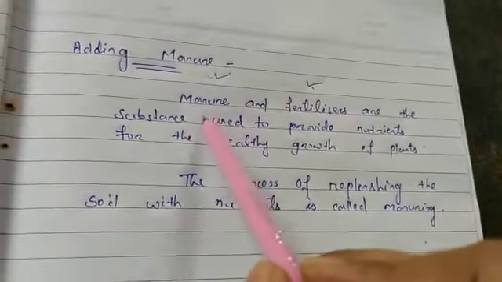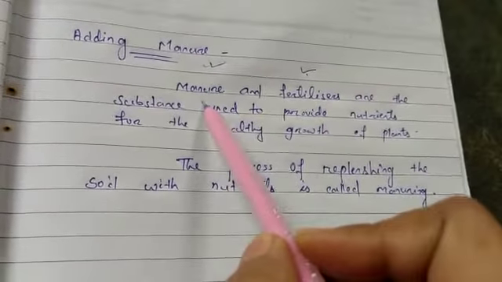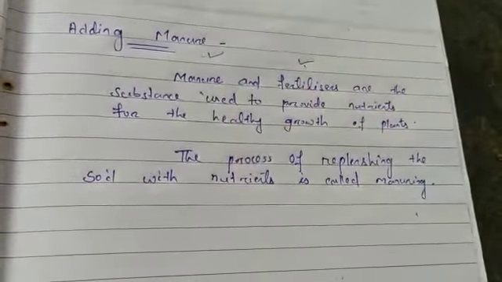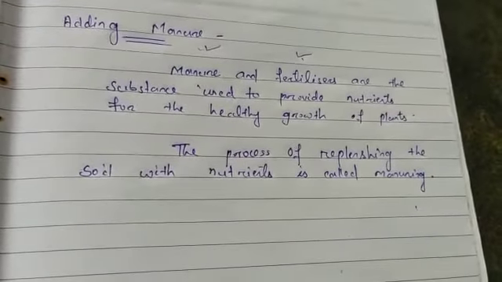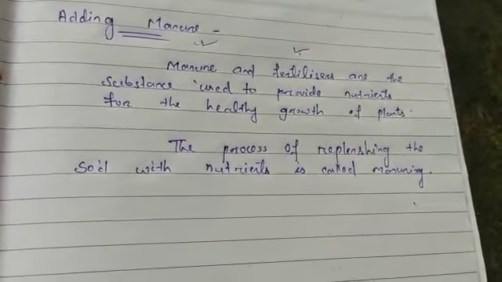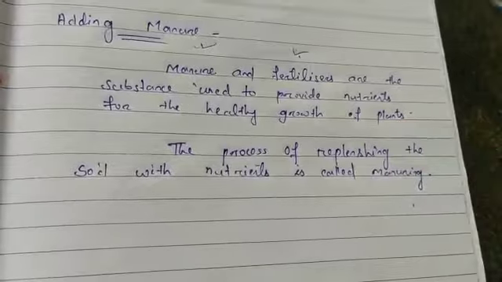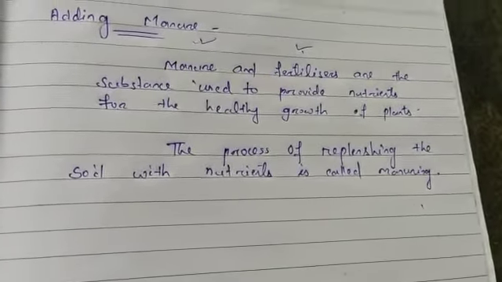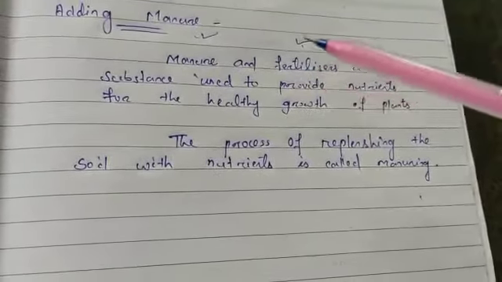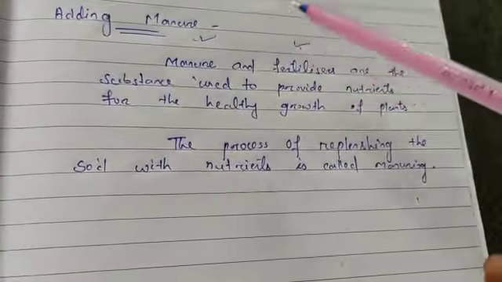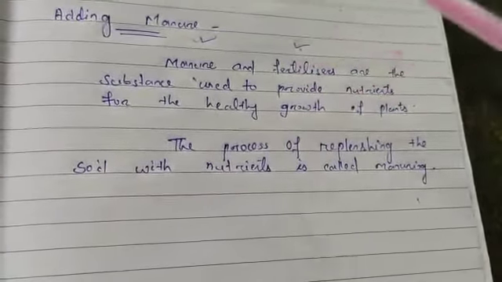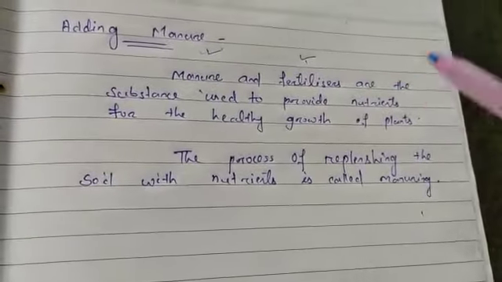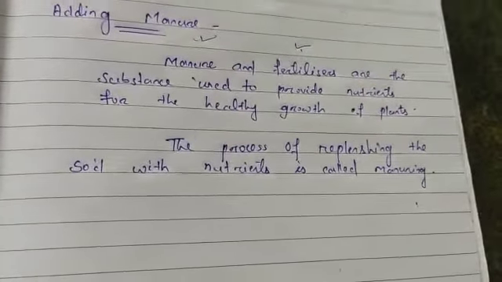First of all, manure is a natural substance which is obtained by the decomposition of plant or animal matter, but fertilizers are chemical compounds which are derived from chemical substances in the factories. Manures we get after decomposing plant and animal waste, but fertilizers we get from chemicals in the factories.